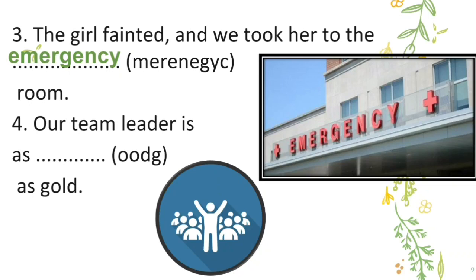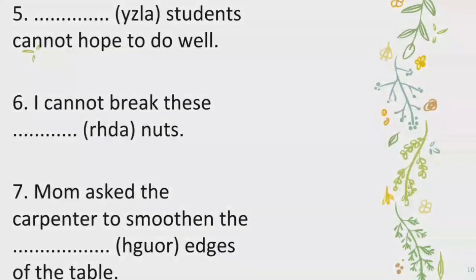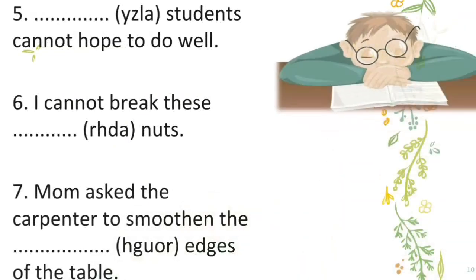Now the fourth one. Our team leader is as dash as gold. You can see here the team leader, right? And behind him, there are so many people, isn't it? So it means the leader is very good. I told the answer already. So the word is good. Our team leader is as good as gold.